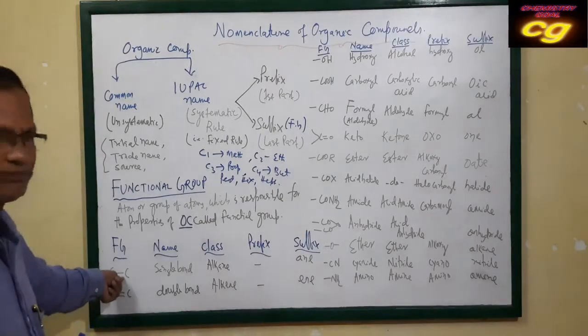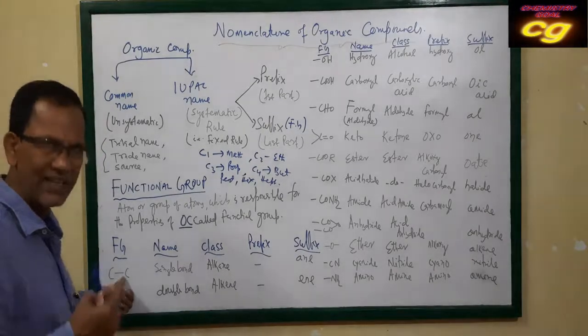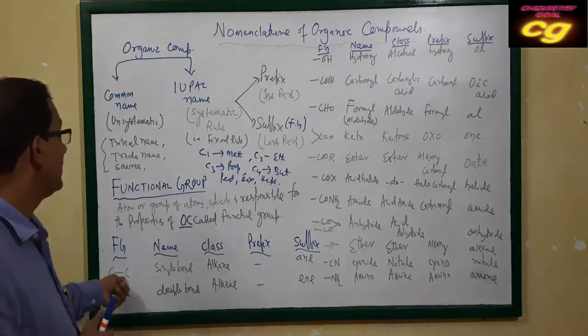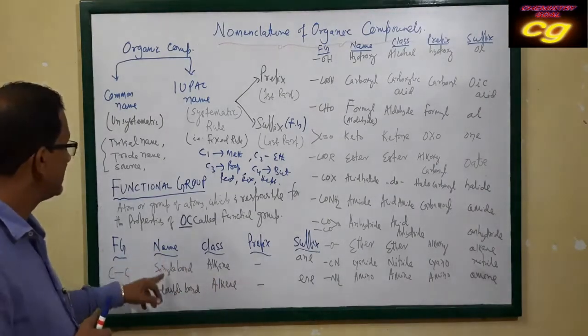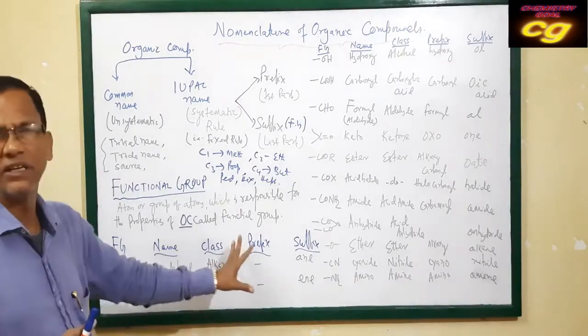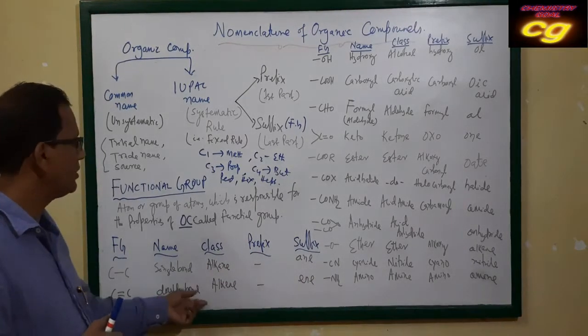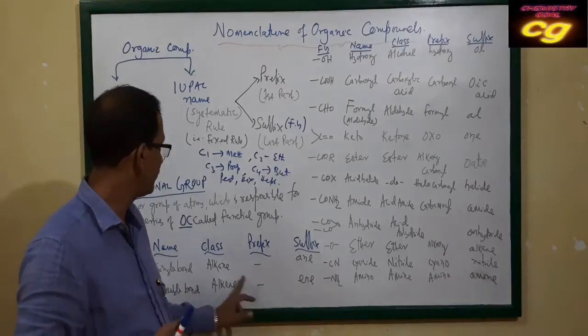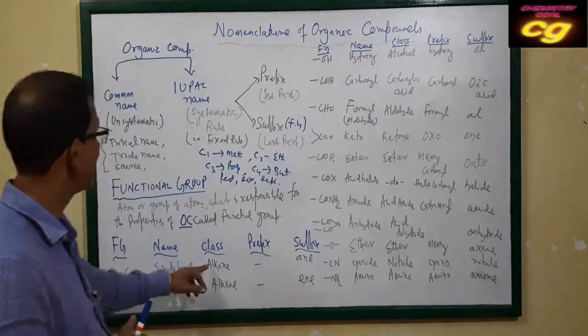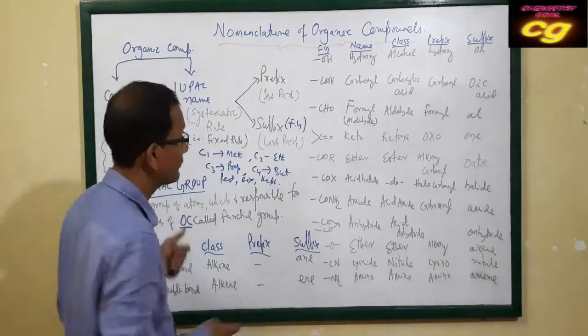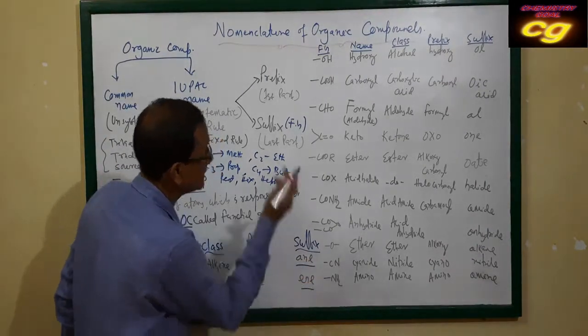Carbon-carbon single bond: we know alkanes contain a carbon-carbon single bond. This class is alkane, but generally it is not used as a prefix. But for a double bond, that is alkene, there is no prefix, but the suffix is ene. For alkane, the suffix is ane; for alkene, it is ene.